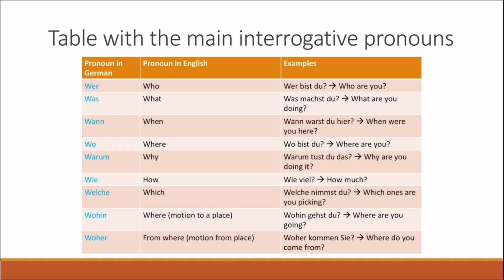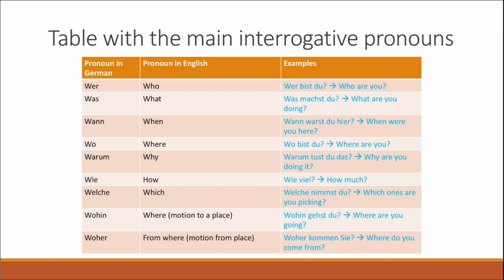The third one is wann, which means when. And an example would be Wann warst du hier, which means when were you here? The fourth one would be wo, which means where. And an example sentence would be Wo bist du, which means where are you? Warum means why, and an example would be Warum tust du das, which means why are you doing it?